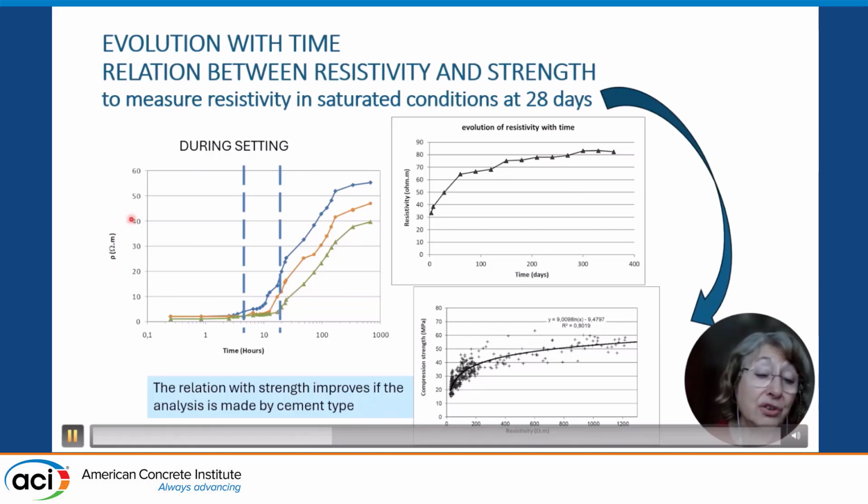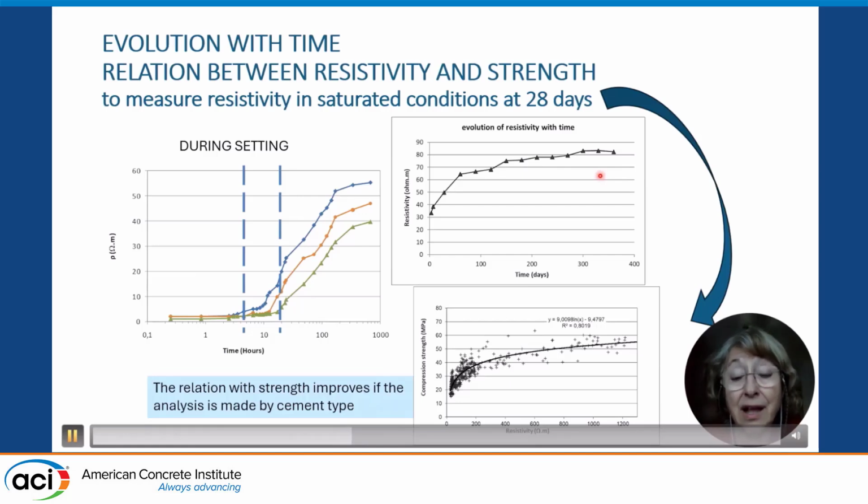We just register resistivity during time in fresh concrete, and it's possible to detect how the resistivity suddenly increases depending on the water-cement ratio. This identifies the setting time, to reach some values that after increase with time, like the strength is increasing. We suggest to measure the resistivity at 28 days, exactly as the strength.